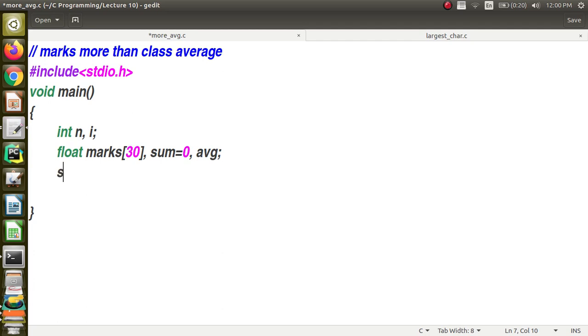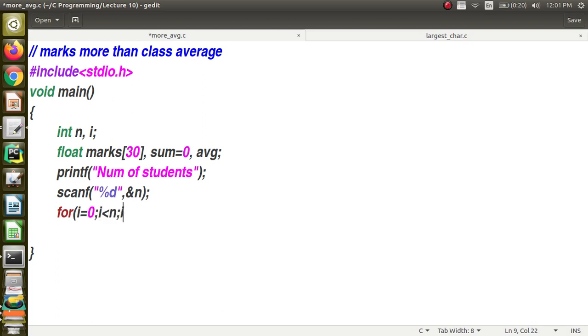Then what I am going to do is, first I am going to read the number of students in the class. So let me read it. When you look at the number of students, I am using the variable n, and it is of integer data type, so %d, ampersand n. Then I have to loop through. I have to repeat this n times. I am going to read the value from the user.